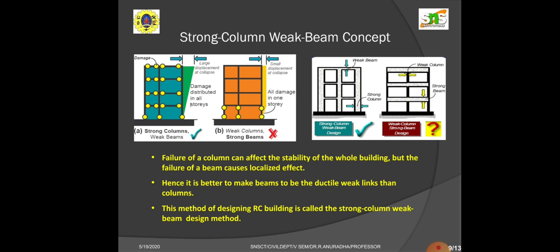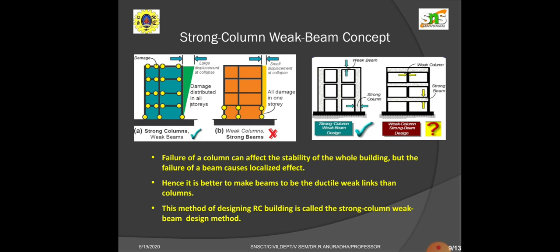But in the second figure, which is orange in color, which is the weak column, you can see the column is very weak, but the beam is very strong. There will be a very small displacement at collapse and all the damage occurs in only one story, which is the ground story. Whenever the ground story fails, what happens, students? All the columns will fail. All the story columns will fail easily.